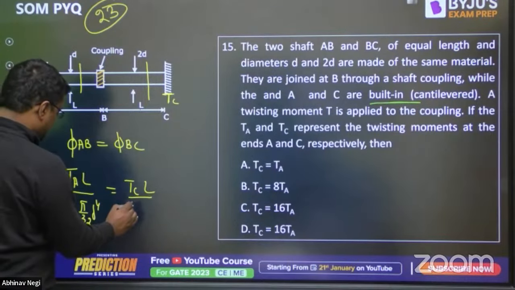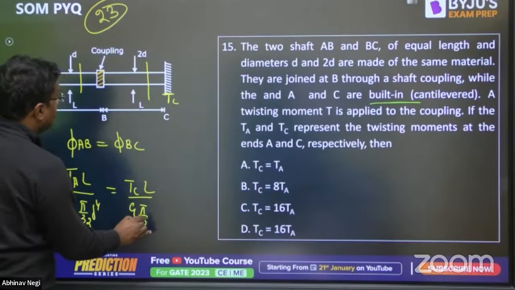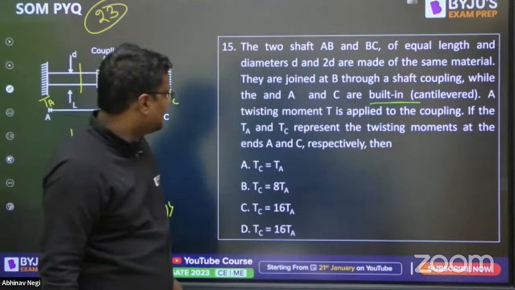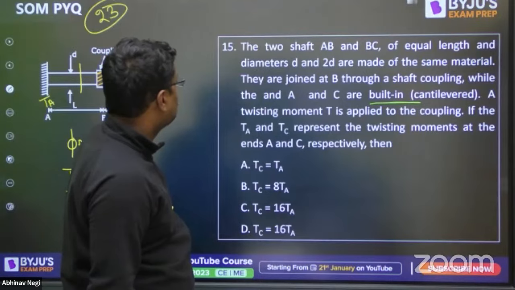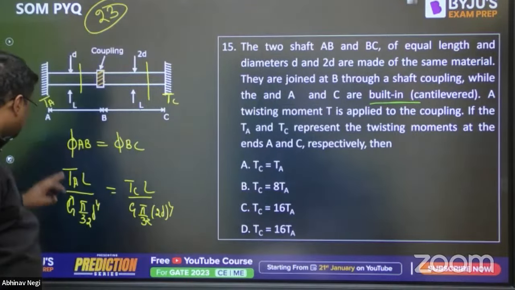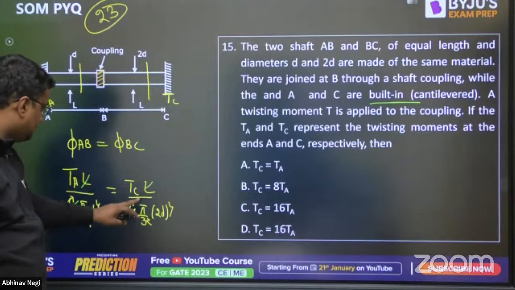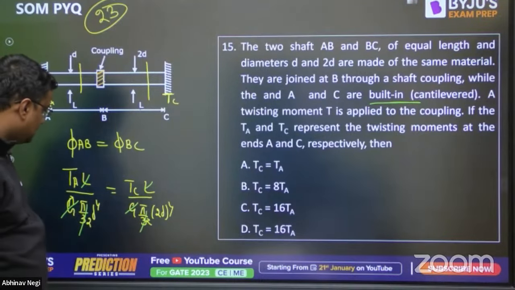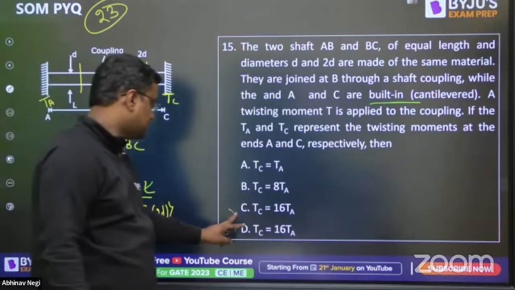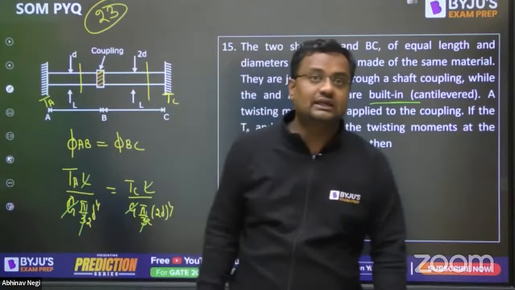Length is here again G, pi by 32, and here it is 2D to the power 4. Two shafts AB and BC of equal length are of the same material, so G will be same, L is same, pi by 32 is same. So here TA upon TC is equal to 16 TA. That is option number C, and it was question number 23.